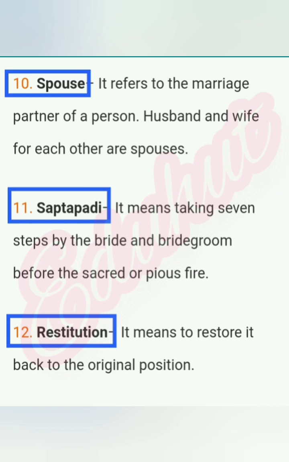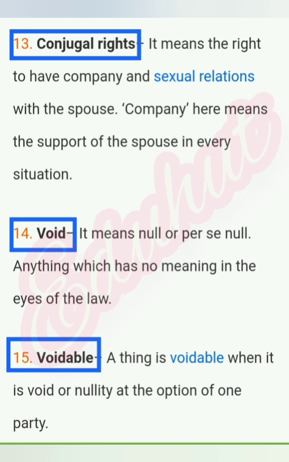Restitution, it means to restore it back to the original position. Conjugal rights, it means the right to have the company and sexual relations with the spouse. Company here means the support of the spouse in every situation.